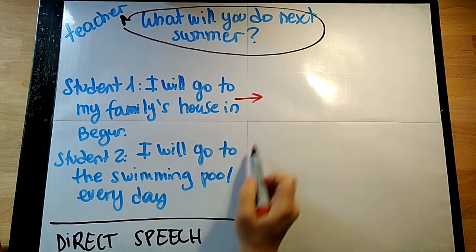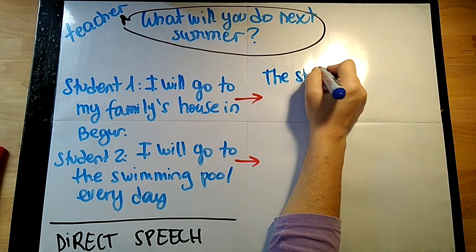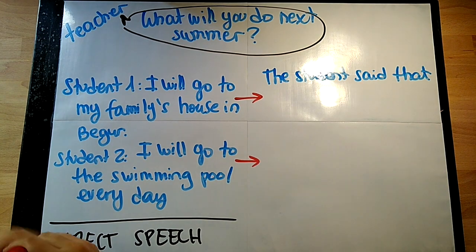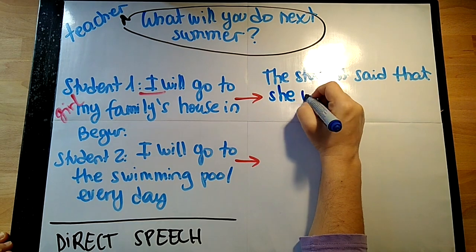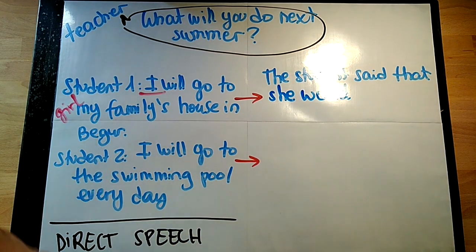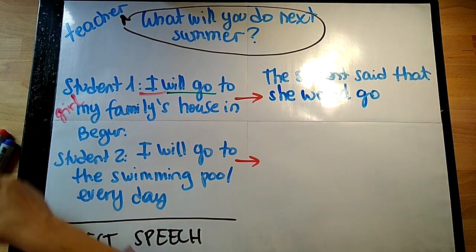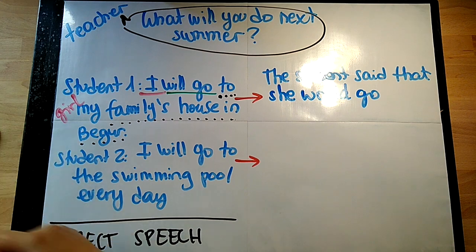Let's see the reported speech. So in this case, we could start the sentence using the verb said again. So the student said that. In this case, the student is a girl. So we can continue by saying she. Then we change will by would, W-O-U-L-D, and continue with go. Continue the rest of the sentence.